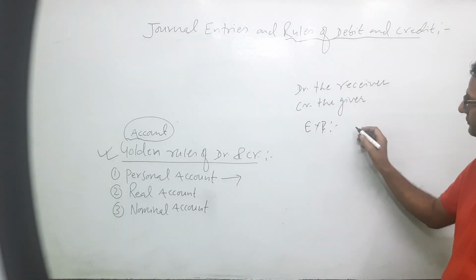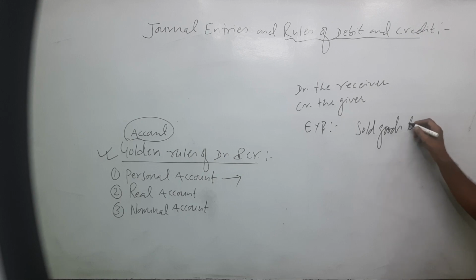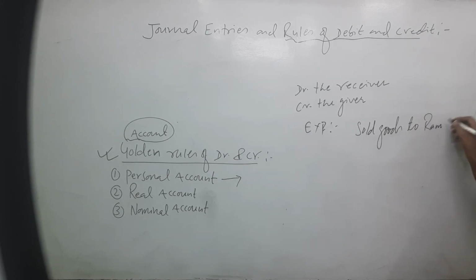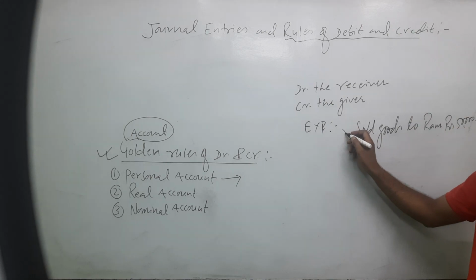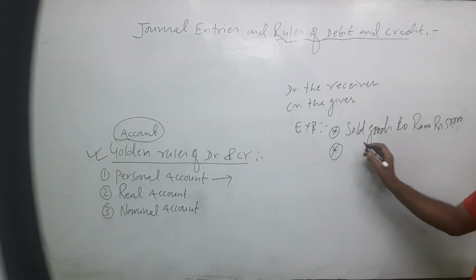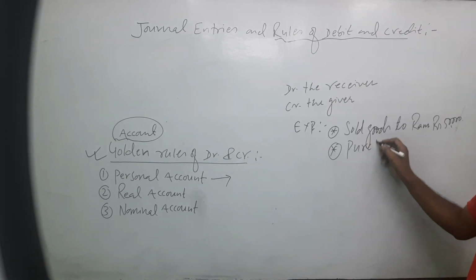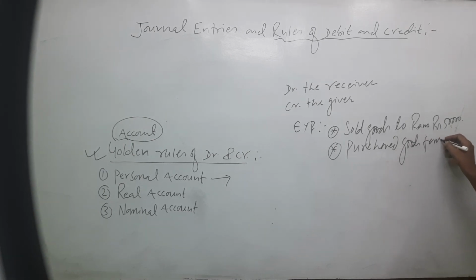For example, sold goods to someone, Ram, rupees 50,000. This is known as a financial transaction. Those activities, those transactions which are measured in terms of money are called financial transactions. Second one is purchased goods from Ram, rupees same 50,000.